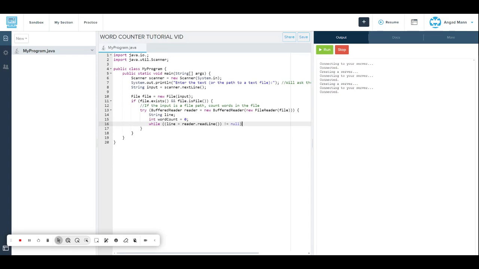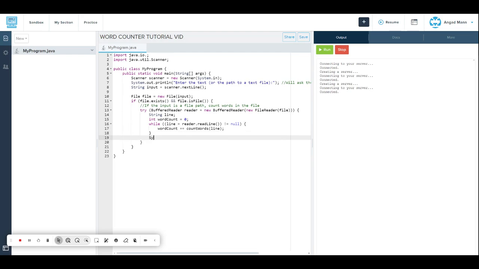Then under while we put wordCount plus equals countWords, then in brackets we put line. We don't do anything with this bracket, we just go underneath it.